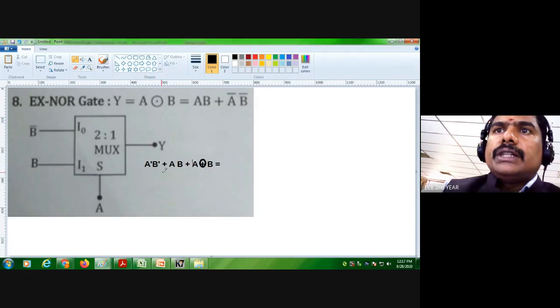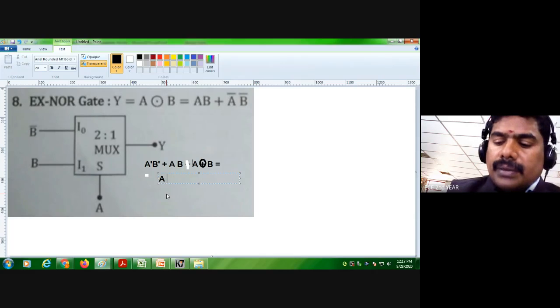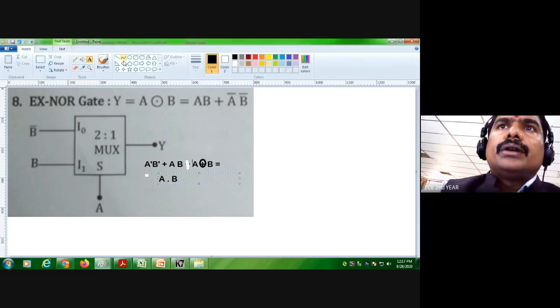Which is equal to a XNOR b, you put a bar over here.